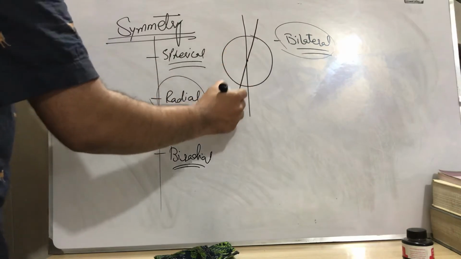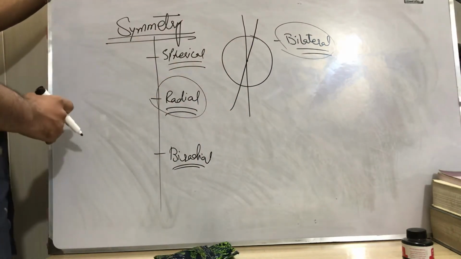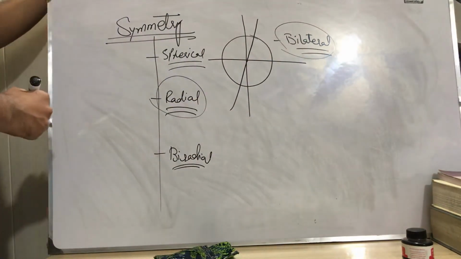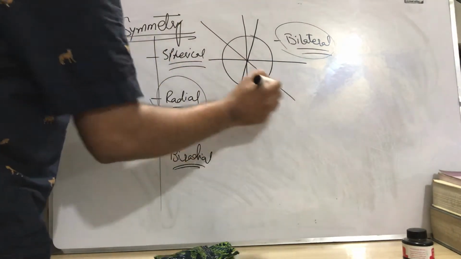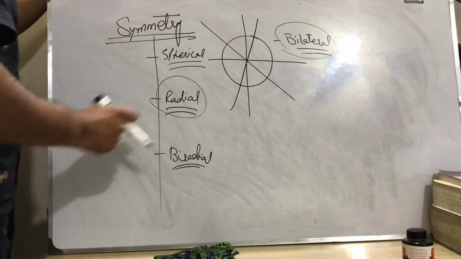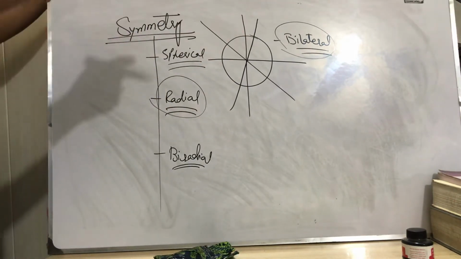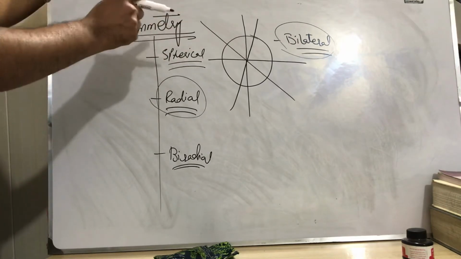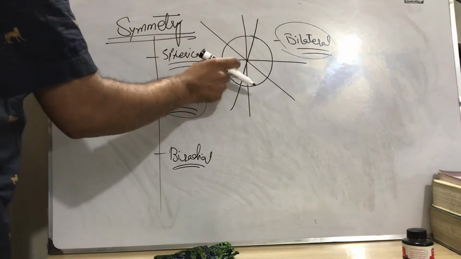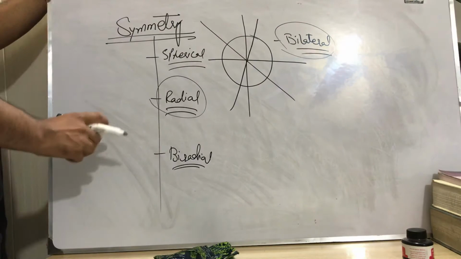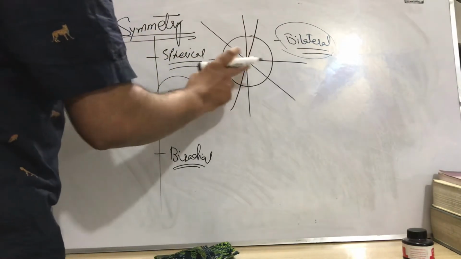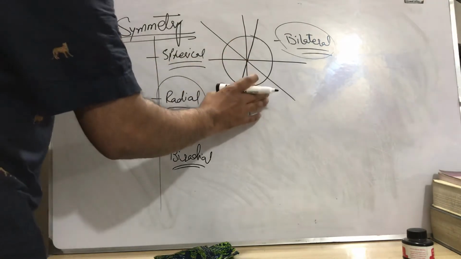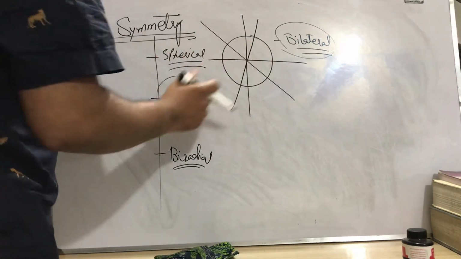Also in this case, it can divide into two equal halves. Also according to this plane, and also in this plane. So any plane can be passed through the organism, but the plane must pass through the axis or center of the organism, so the organism can be divided into two equal halves. Otherwise, this is not spherical symmetry. So this is the symmetry of spherical organisms.